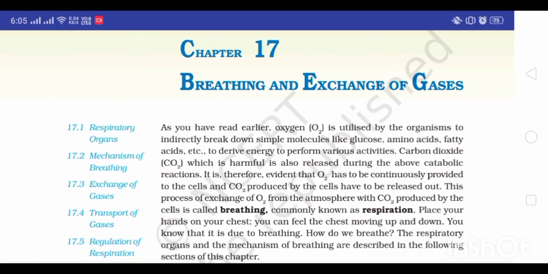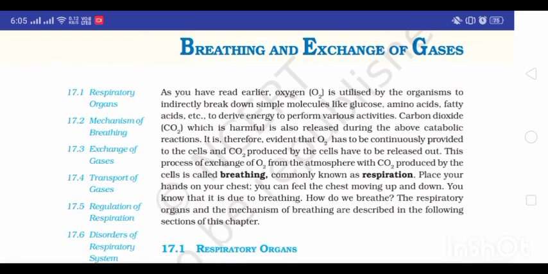As you ever read earlier, oxygen is utilized by the organism to indirectly break down simple molecules like glucose, amino acid, fatty acids, etc. to derive energy to perform various activities. Carbon dioxide, CO2, which is harmful, is also released during the above catabolic reaction. It is therefore evident that O2 has to be continuously provided to the cell and CO2 produced by the cell has to be released out. This process of exchange of O2 from the atmosphere with CO2 produced by the cells is called breathing, commonly known as respiration.